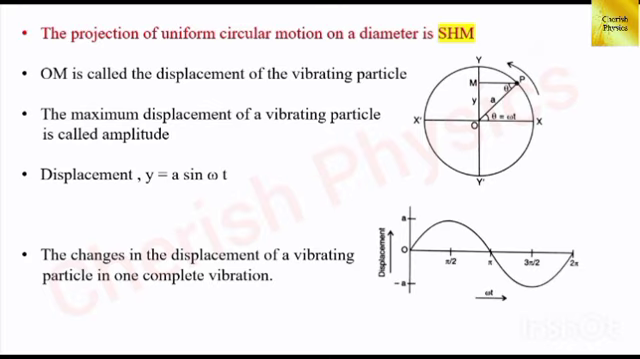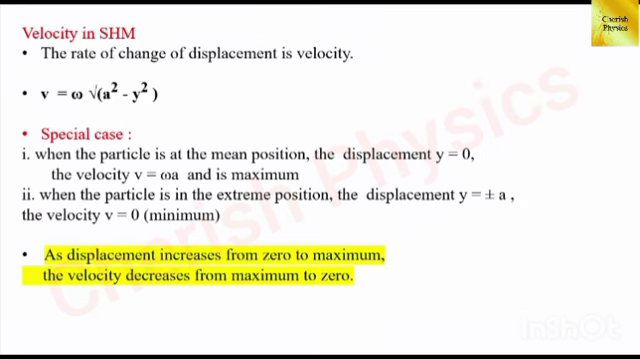If the particle is at the point P, it covers the displacement OM, and the maximum displacement is OY in the positive axis and OY dash in the negative axis. It is clearly given in the graph. The displacement equation is y equal to a sin omega t. When the particle completes one full cycle in circular motion, it is said to complete one vibration, that is, a simple harmonic motion.